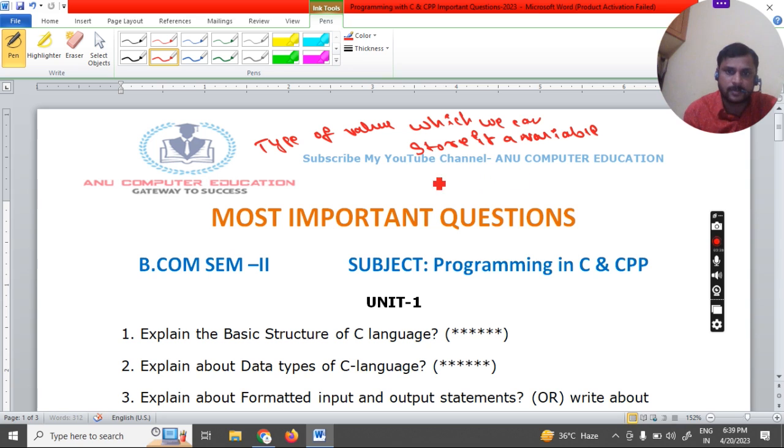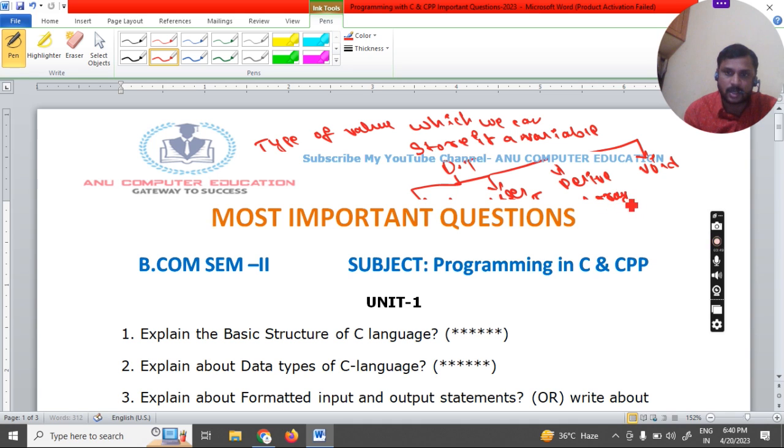Data types are classified into many types. Some of the data types come under predefined, some under user defined data types, and some under derived data types. Some of the data types come under void. Void is nothing but nothing. Derived data type is nothing but the arrays concept.